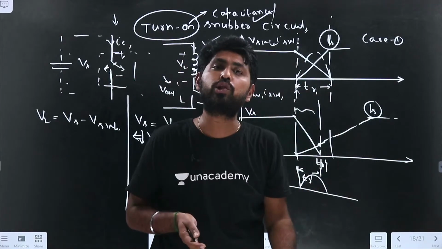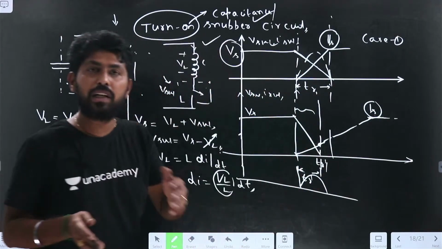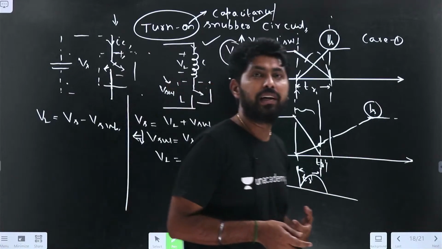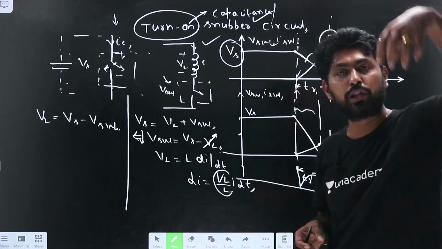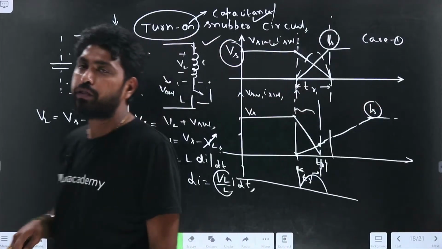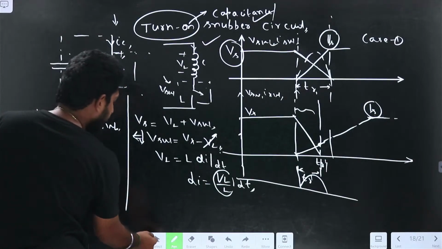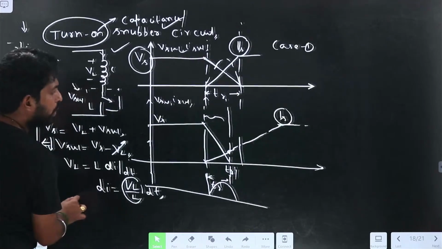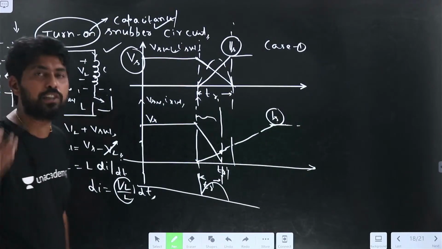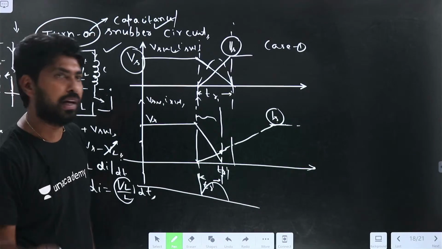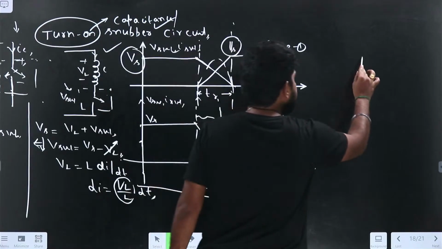That capacitance also, or else if you take the MOSFET, there will be a parasitic capacitance across the MOSFET, right? If you take the MOSFET, for example, let me draw the MOSFET here. It is not the load capacitance. If the load contains capacitance, it is okay. Or else the circuit itself contains the capacitance.